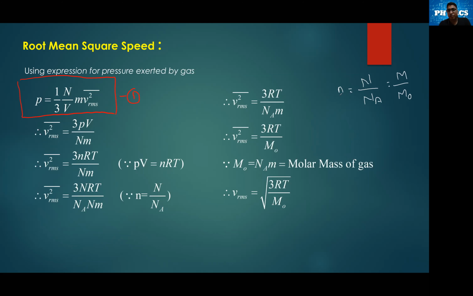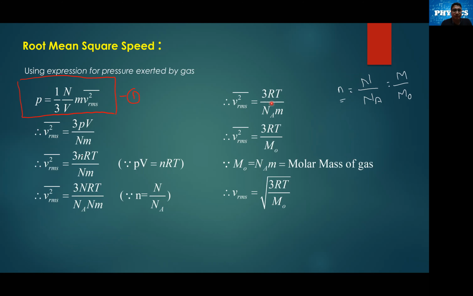So that's the number of moles. So that's what we have done over here. We have replaced this small n in this equation with the term N upon Na.